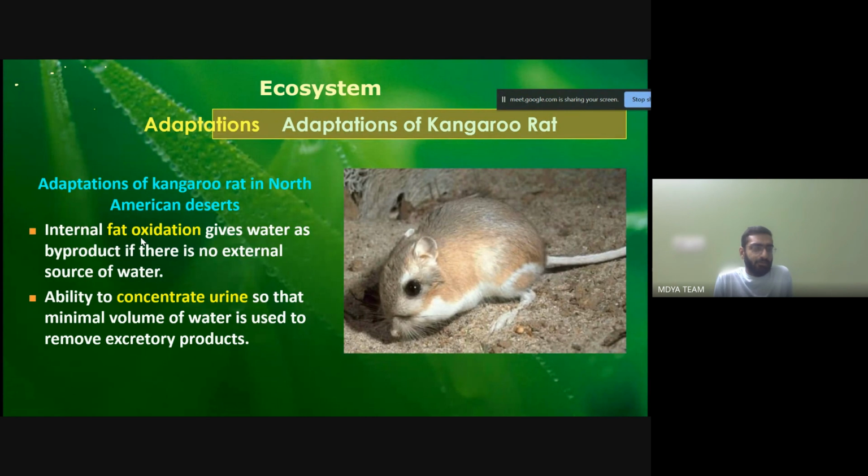The second method is the ability to concentrate urine so that the minimal volume of water is used to remove excretory products. How does this process happen?